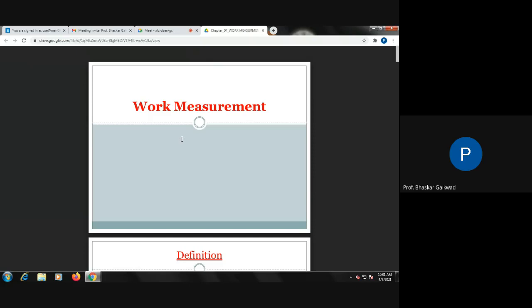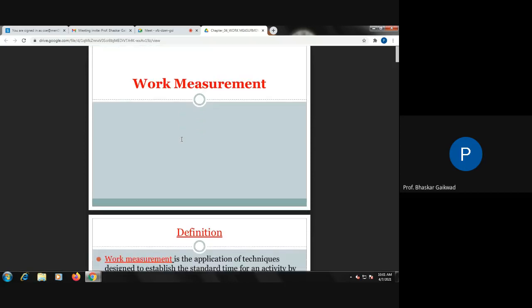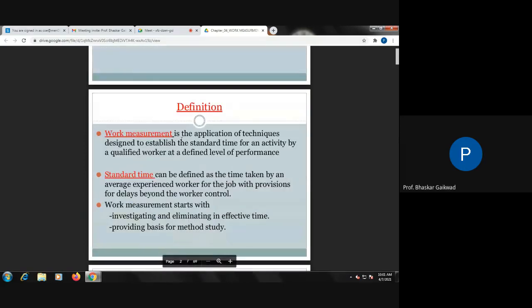So I will go to the revision of chapter number 4, and then we'll go to chapter number 5. Here are the definitions. Work measurement is setting the standard time while doing any job at a definite level of performance.